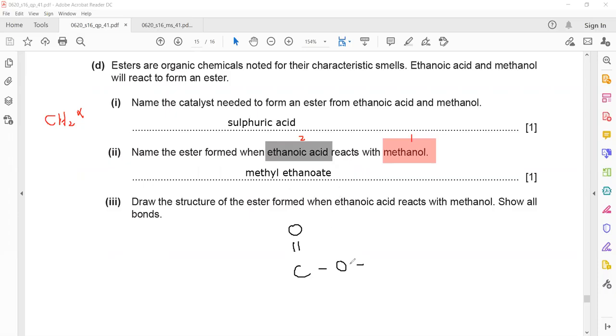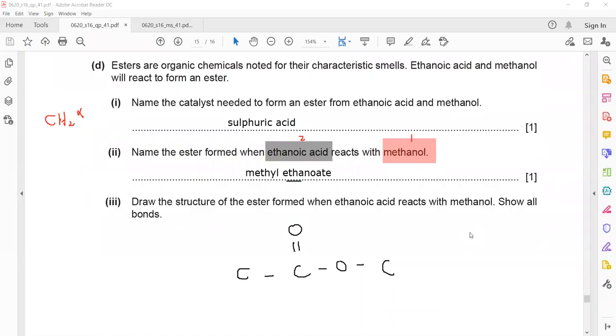Now the part which is connected with oxygen is considered a branch. If it's methyl, how many carbons should be there in the branch? Meth, so there will be one. And eth means how many carbons in the chain? So it should be 2. One is already there, and then we draw the second one.